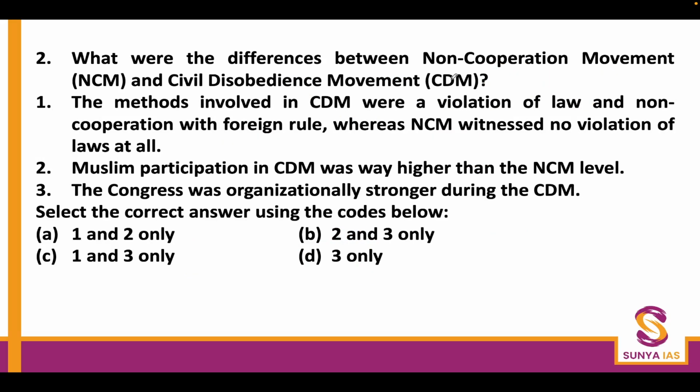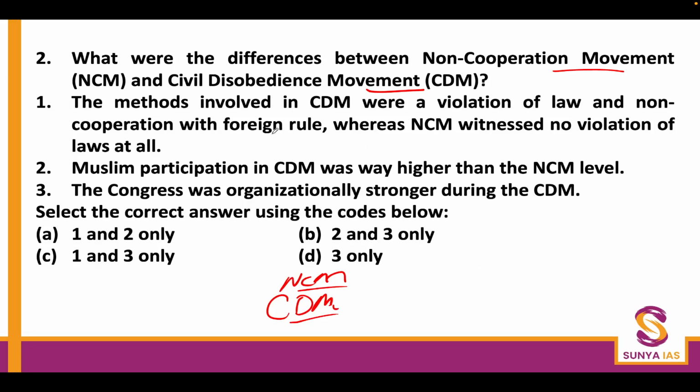What were the differences between the non-cooperation movement and the civil disobedience movement? Now, this is a very tricky question, because the whole issue the British faced with the Indian leadership was that they were confused about when a particular action would be called non-cooperation and when it would come under the heading of civil disobedience. What action of yours should be considered as not cooperating with the government, and what specific action should be called disobeying the law?